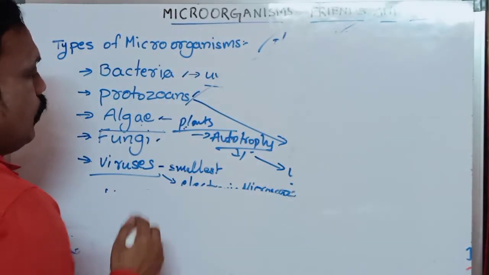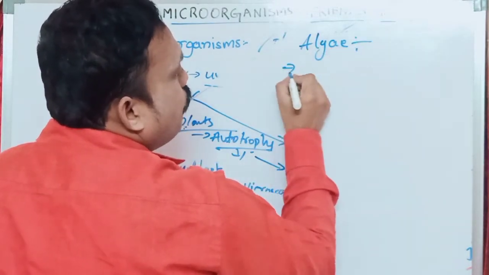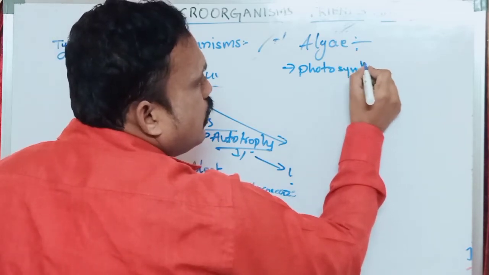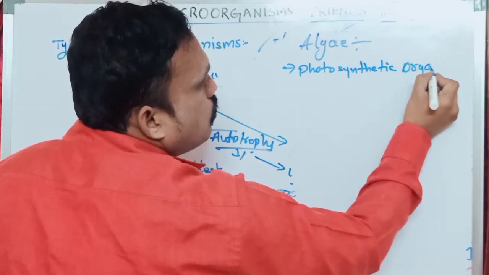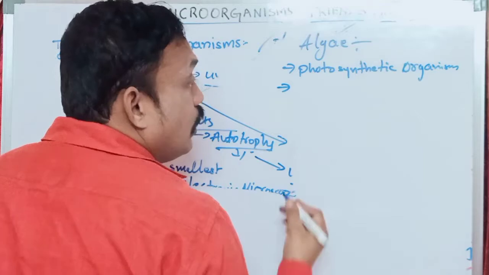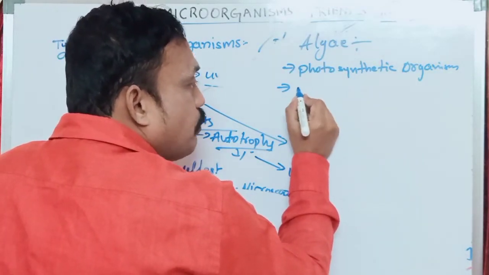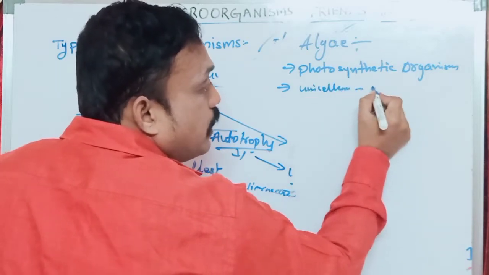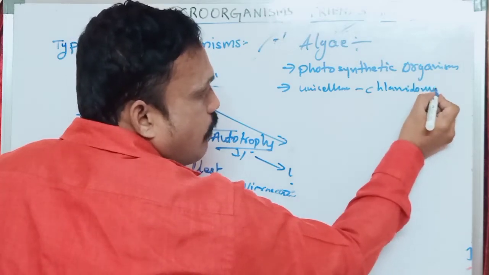Generally, algae are photosynthetic organisms, which means photosynthesis occurs in them, as in other plants. In algae, some are unicellular, for example Chlamydomonas.